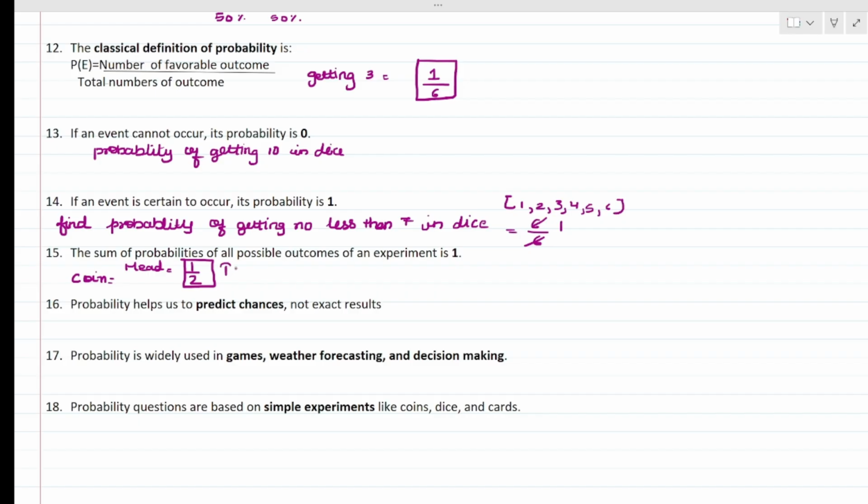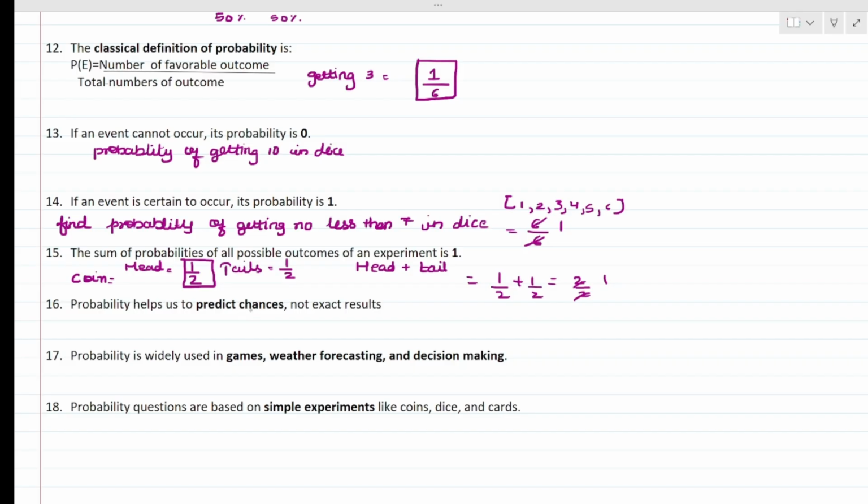Same way for tails, the probability is 1 upon 2. If we add head and tail, the answer should be equal to 1. That means 1 upon 2 plus 1 upon 2 gives 2 upon 2, equals 1. That means the summation of all the outcomes will be 1 only.